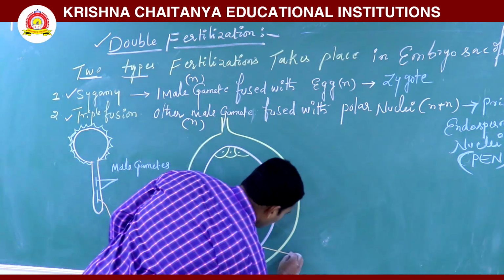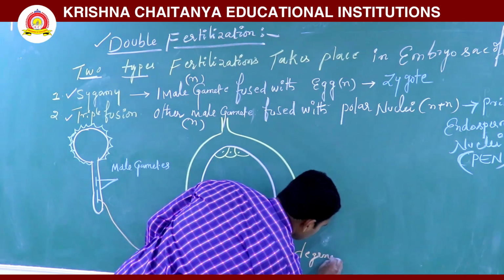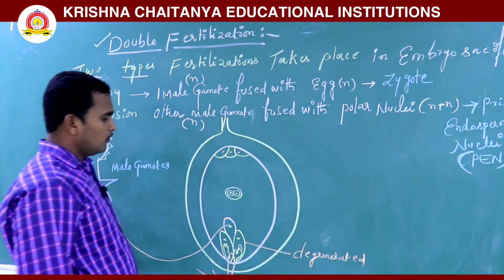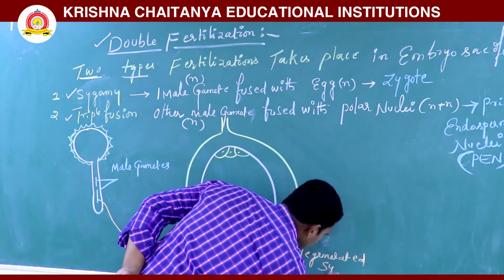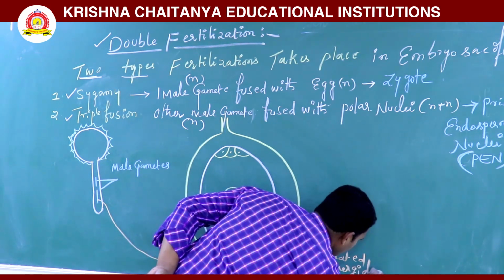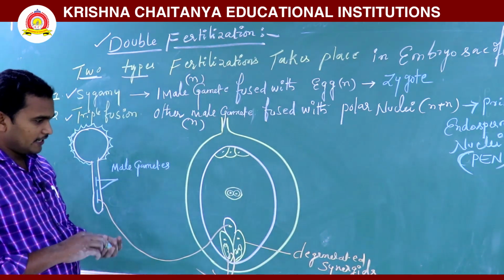Once fertilization takes place, the synergids will be degenerated.